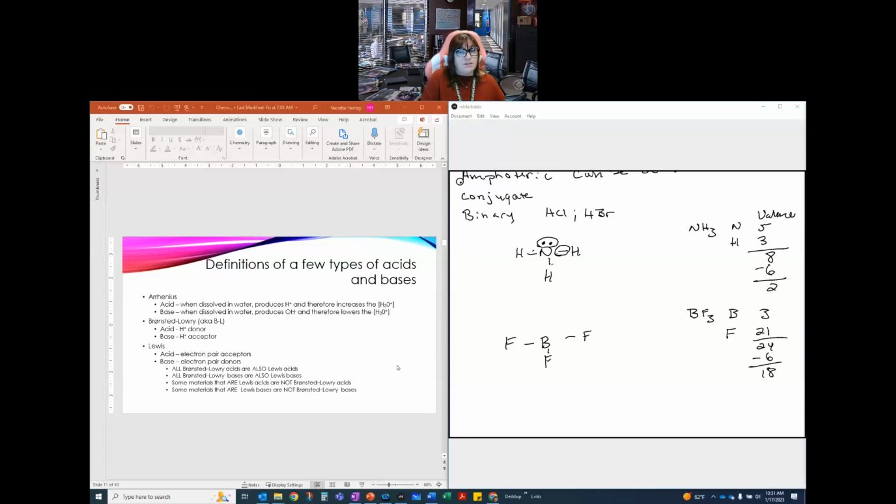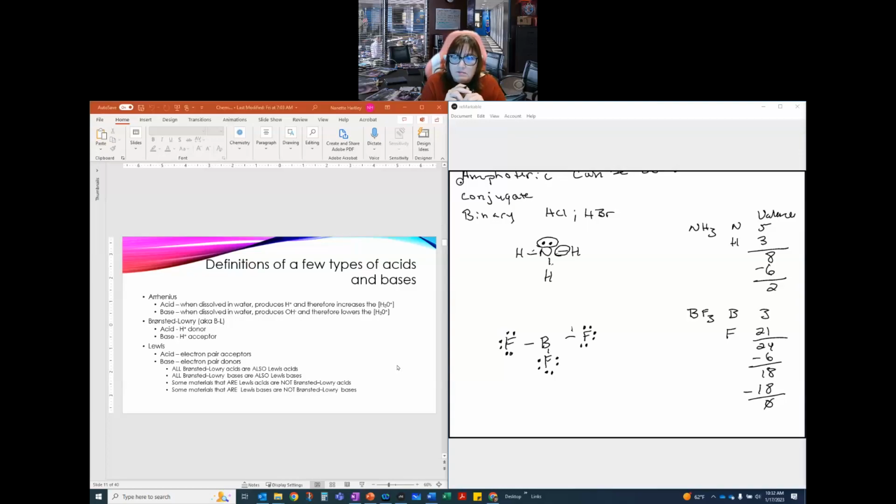Yes. Okay, 18 left. I need to fulfill the octets on the fluorines. So 1, 2, 3, 4, 5, 6. 6 lone pair electrons plus the 2 that are in this bond give him a total of 8 electrons he has access to. We'll do that for each of those fluorines. So 2, 4, 6 on each one. 6 times 3 is 18. That leaves me with nothing left. So all of my electrons have been distributed.